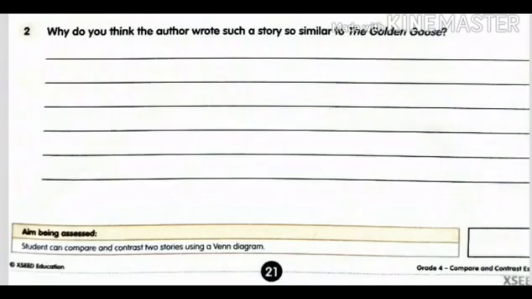Why do you think the author wrote such a story so similar to the golden goose? Now 2 stories. The torch means that the author had written the torch story similar to the golden goose. Why do you think he had written it? So write your opinion on that and complete your volume.